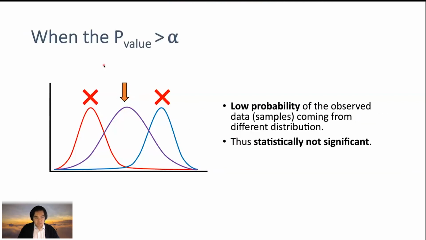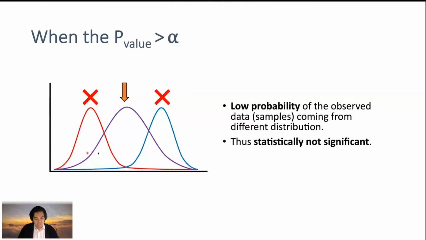When we have the p-value above the alpha, what it means here is we cannot rule out the possibility that your data are coming from one same distribution. This is the most likely possibility: although you do the treatment, it's still coming from the same distribution.